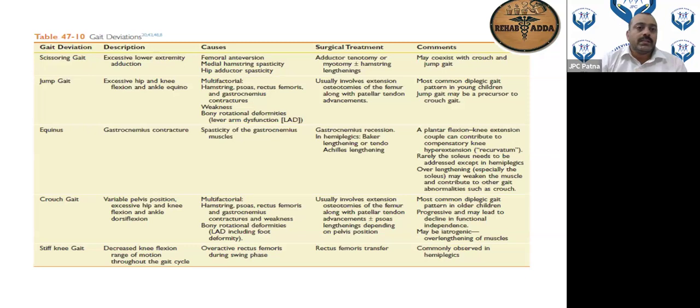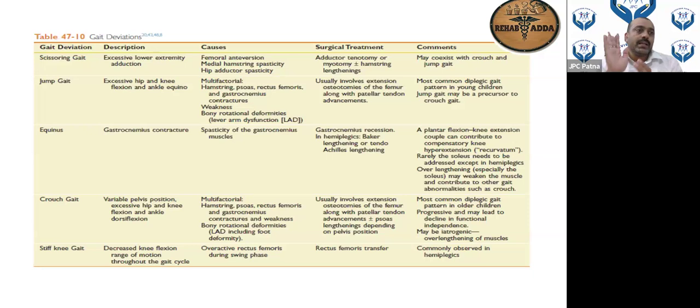in patients, children with CP. So in jump gait, hip and knee will be in flexion, and ankle will be in equinus. So jump gait is a type of equinus gait, or it is also called apparent equinus. True equinus, always remember, is if gastrocnemius spasticity or tightness is there. If gastrocnemius spasticity is there, the ankle will be in plantar flexion. So most of the toe walking children will have this gastrocnemius problem.